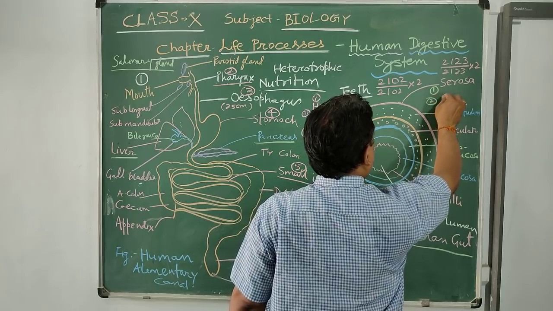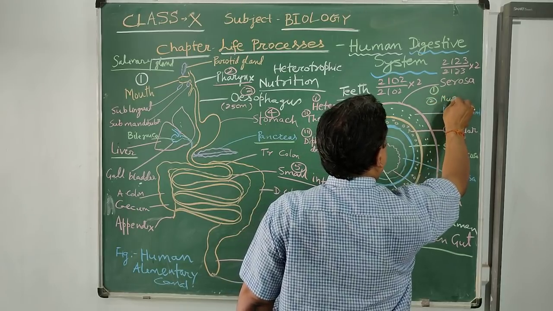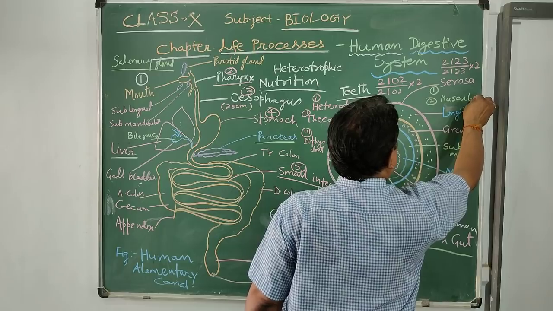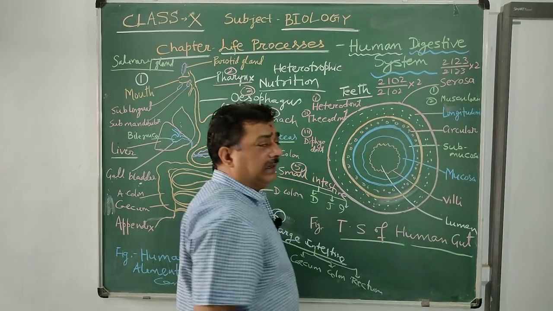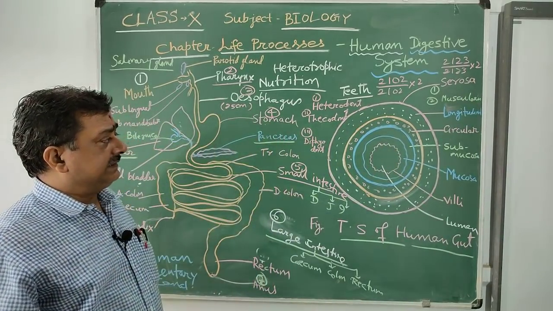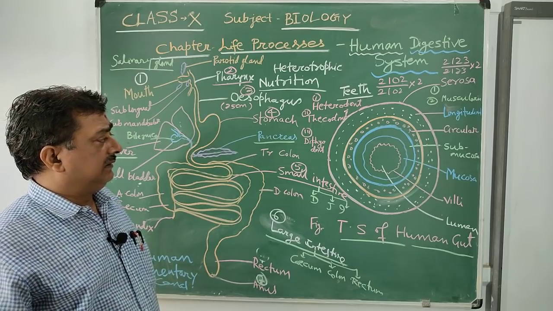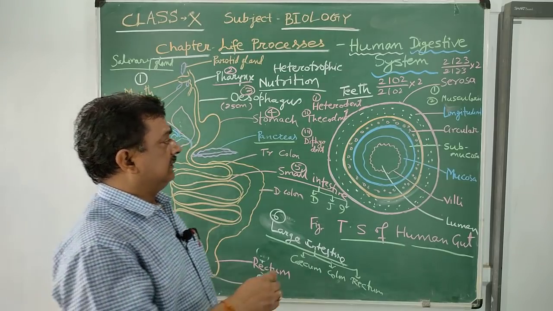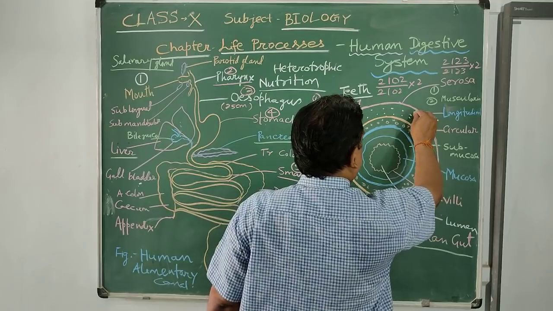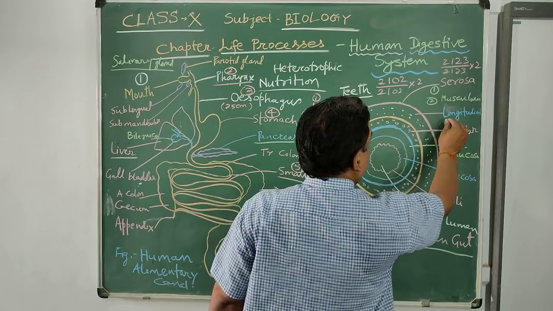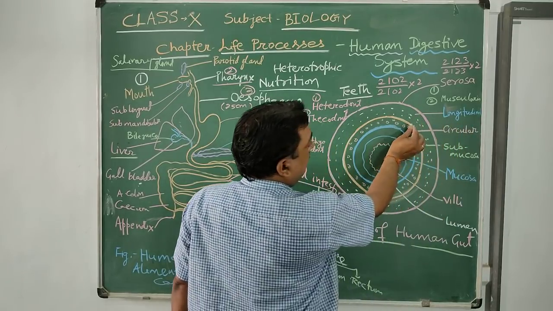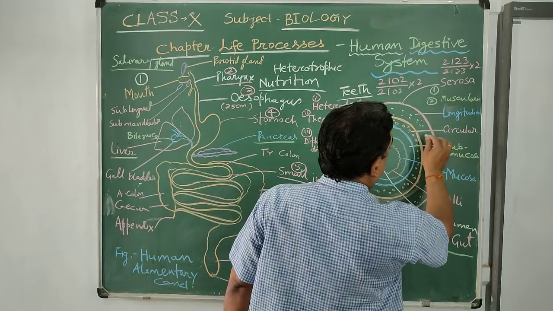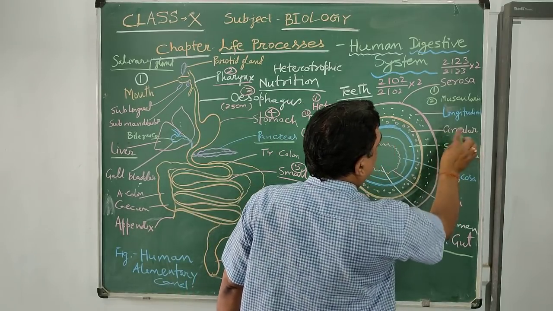The second is called muscularis. The muscularis layer contains two different types of tissue: the outer layer contains longitudinal cells and the next layer is called circular.